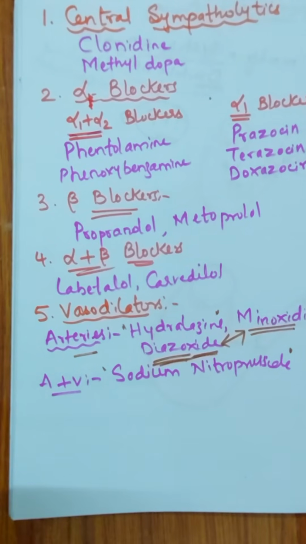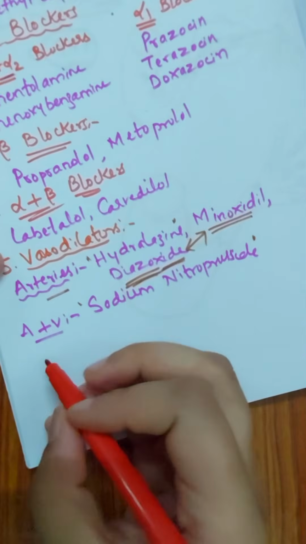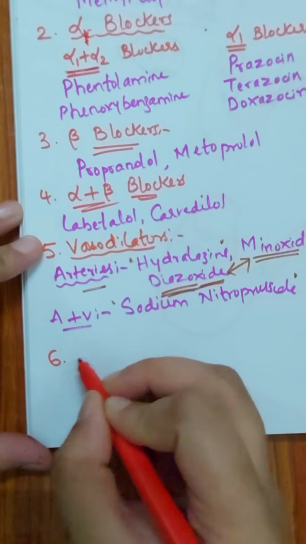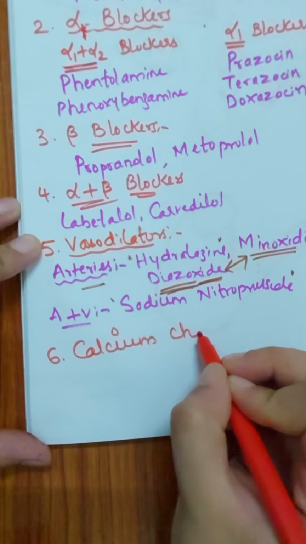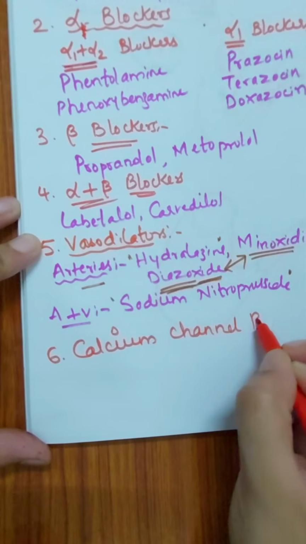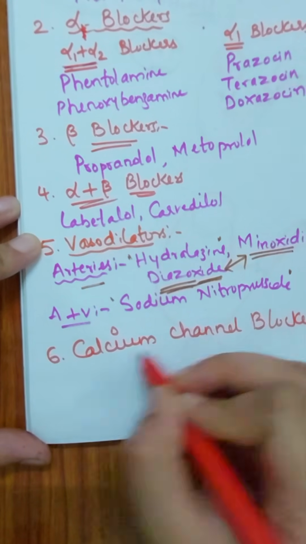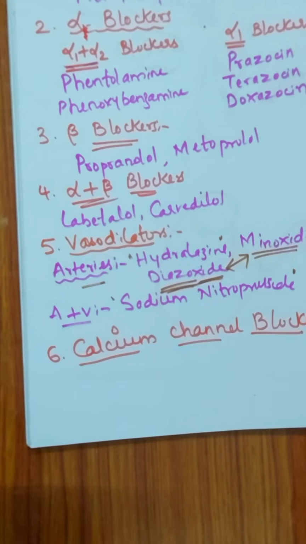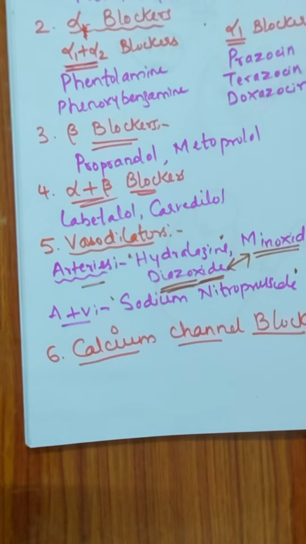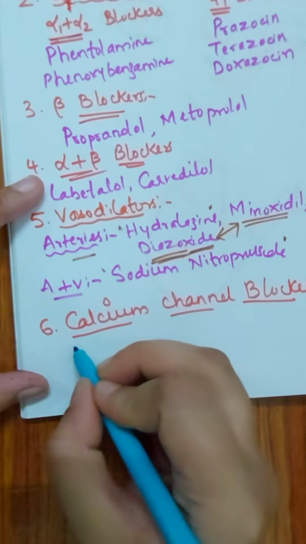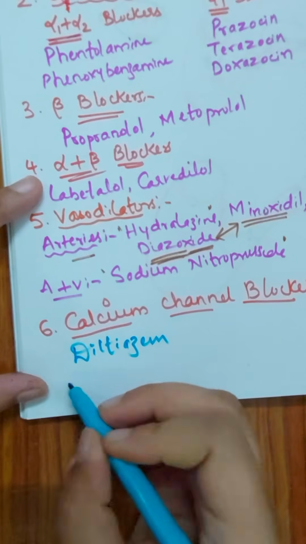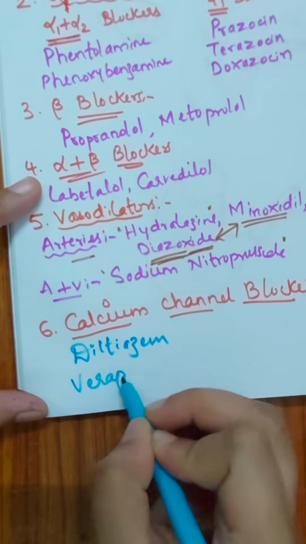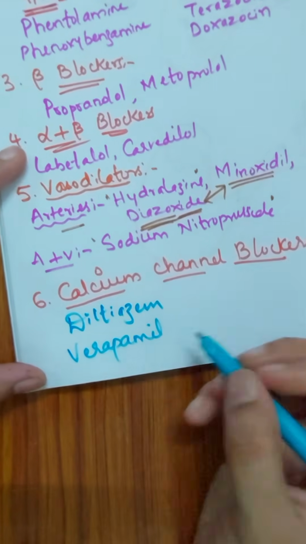Now coming to another class of drug, the sixth class is the calcium channel blockers. Here we need to study three very important drugs: diltiazem, verapamil and nifedipine.